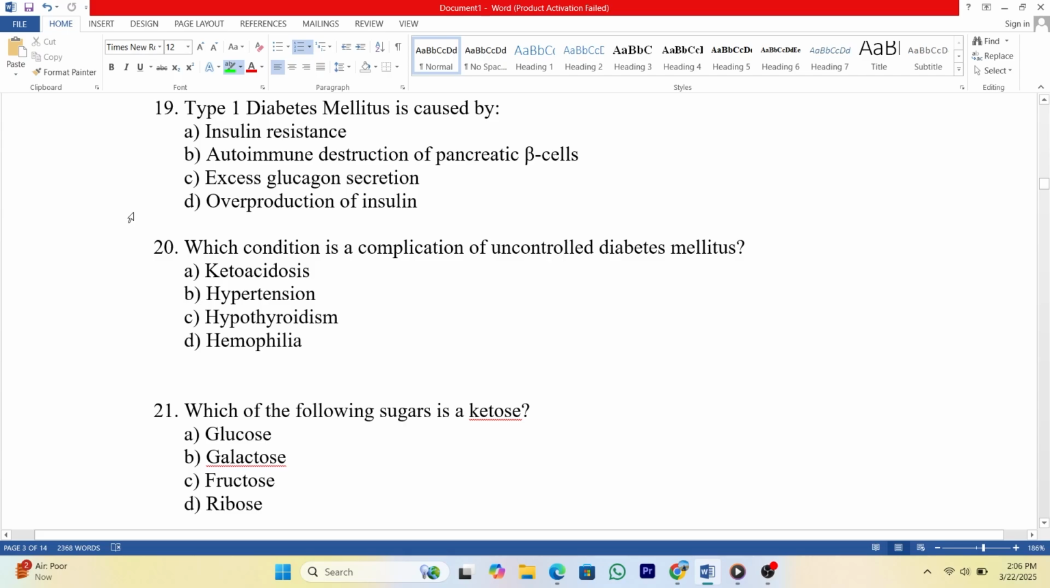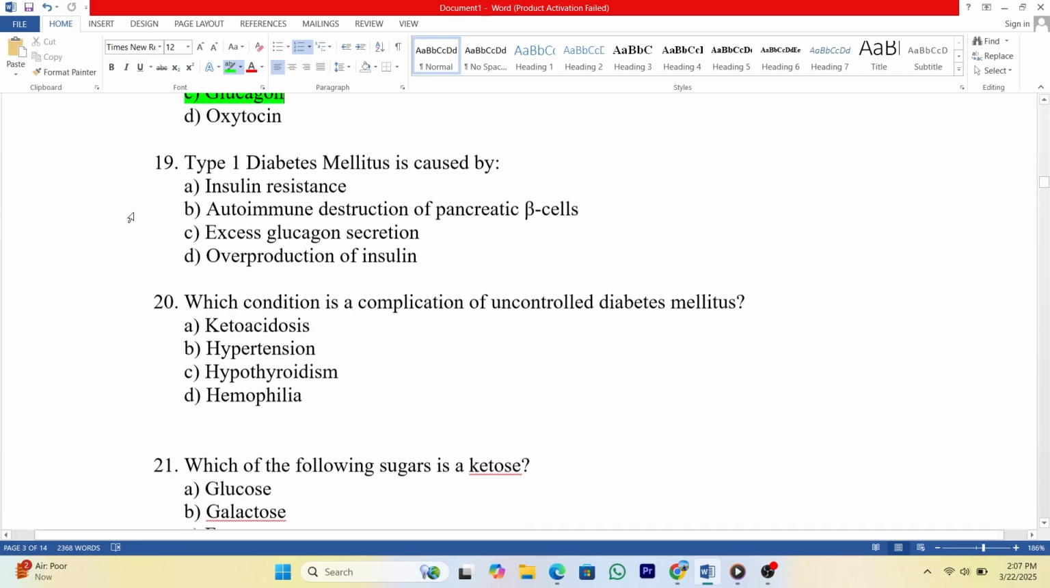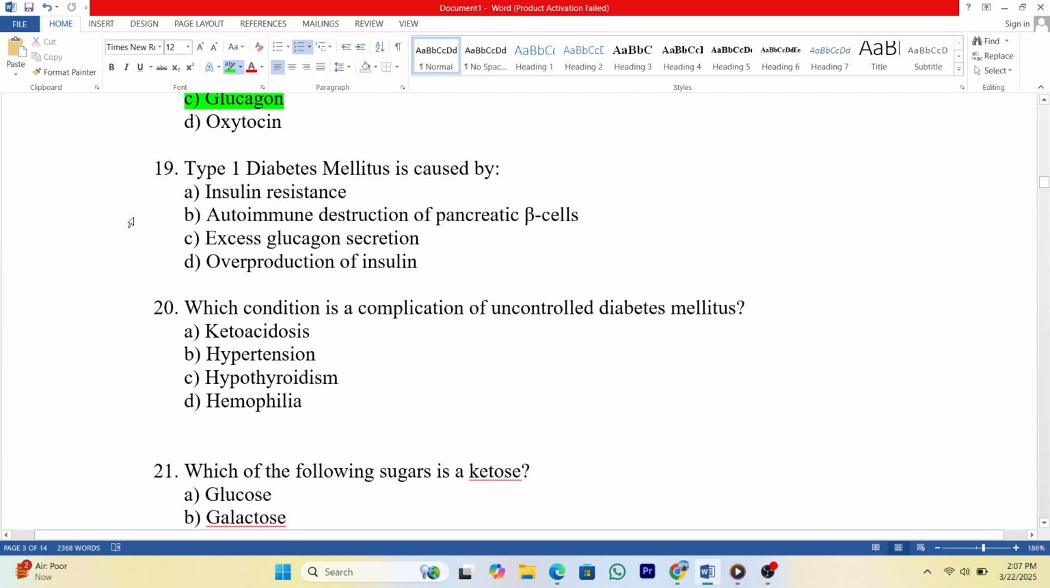19. Type 1 diabetes mellitus is caused by A. Insulin resistance. B. Autoimmune destruction of pancreatic beta cells. C. Excess glucagon secretion. D. Overproduction of insulin. Answer: B.